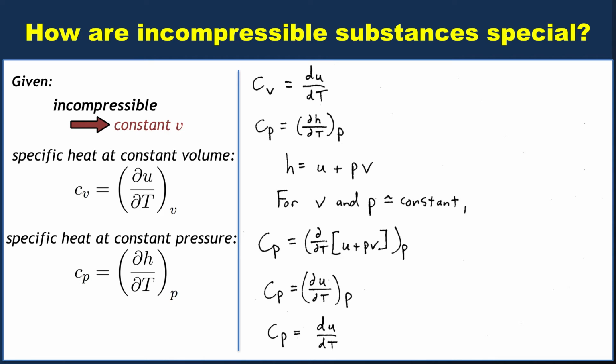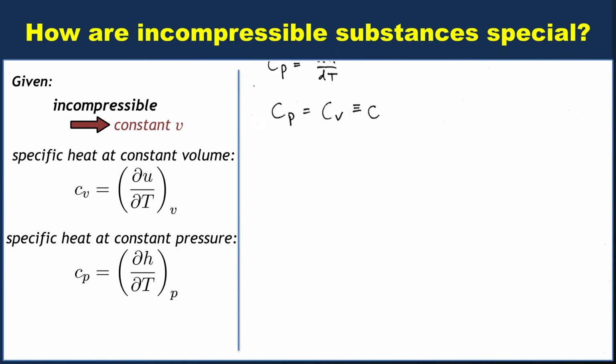You may notice something. Cv up here is equal to dU/dT, full derivative. Cp down here is equal to dU/dT, full derivative. That means that Cv must equal Cp. So that's true only for an incompressible substance. Obviously, if it were true all the time, we wouldn't have defined the two different specific heats. But in this case, for an incompressible substance, Cp and Cv are one and the same. They have the same value.